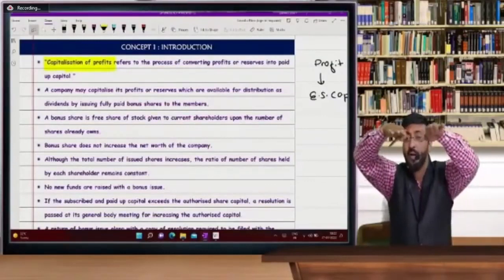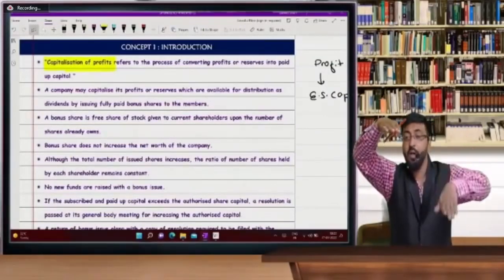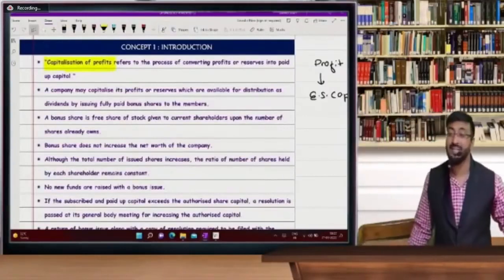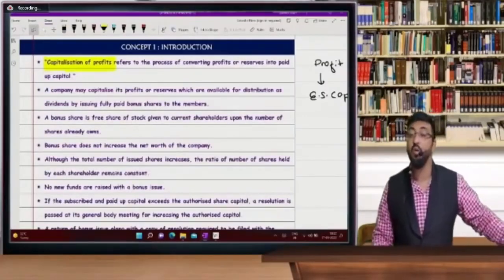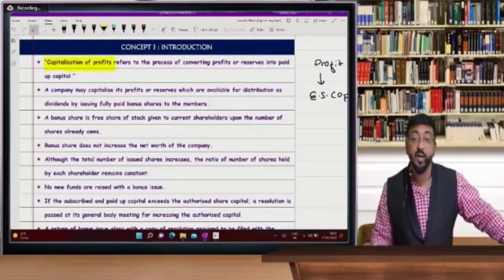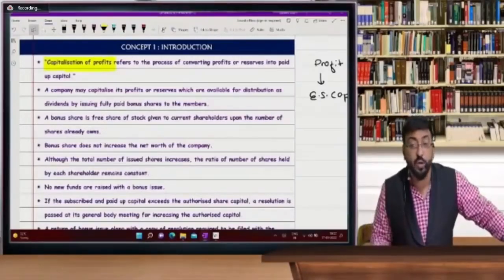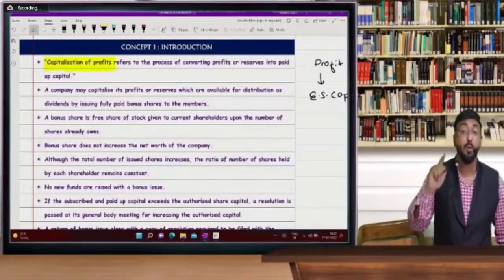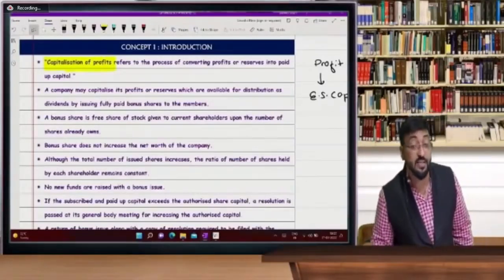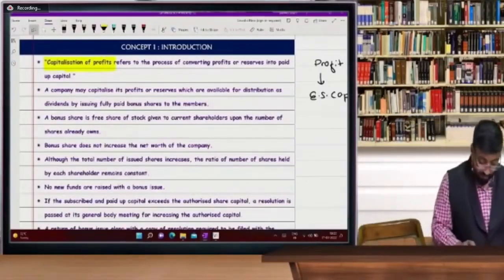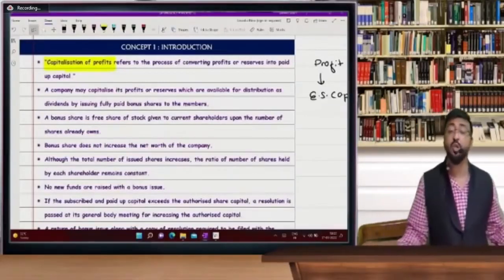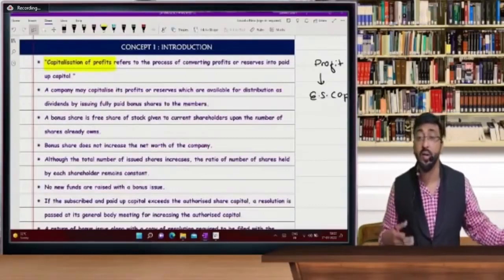Suppose your profit and equity share capital are on the same side. Profits you are going to reduce and capital you are going to increase. It means that you are converting your profit into capital. If we distribute this profit, what is it called? Yes, tell me. In the last session I explained to you. If I distribute this profit, it is called as... Yes, fill in the blank. Just see how many of you can answer it. So, capitalization of profit. Profits are getting converted into capital.